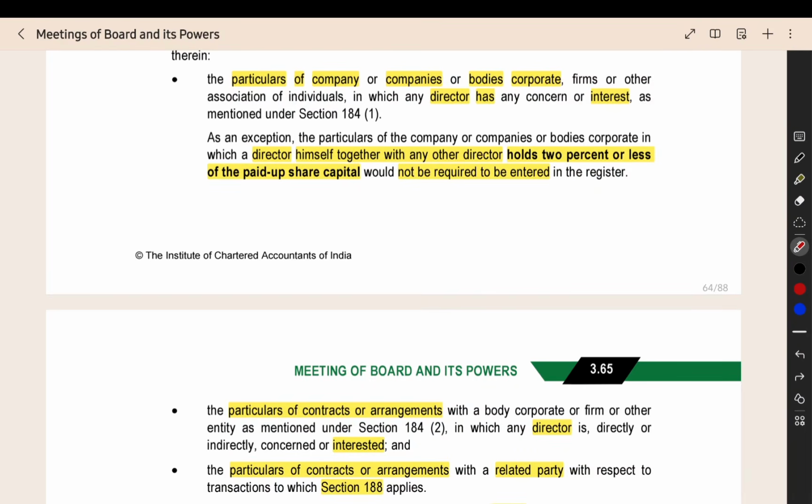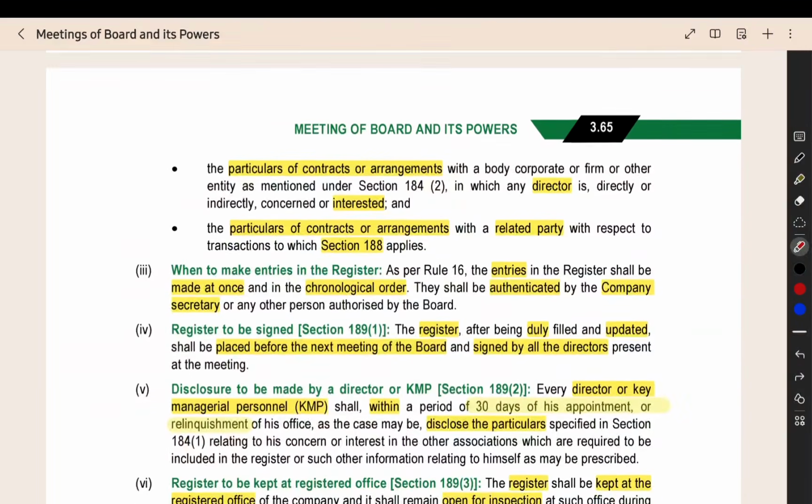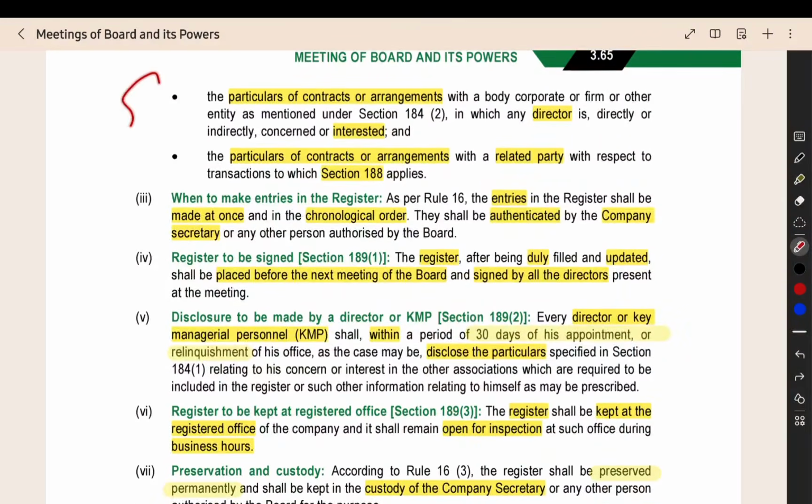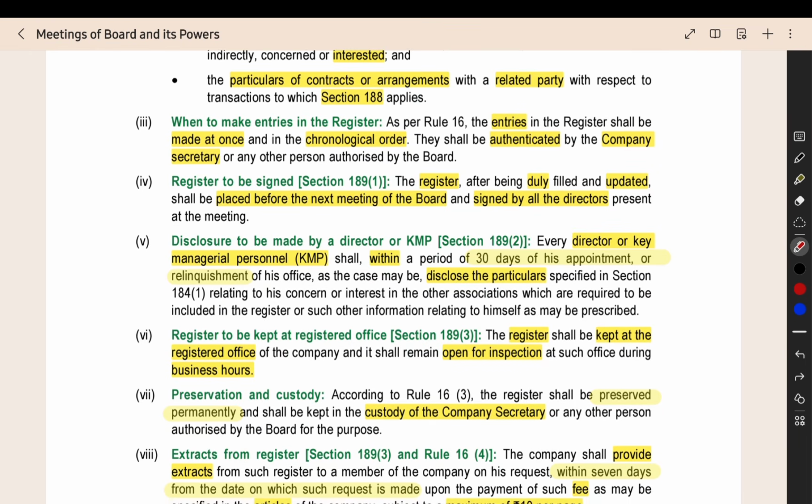And here one company will not be there. What company? In that company, if the director has shares but less than 2% of the paid up share capital, either the director himself or combined with other directors, if the shareholding is less than 2% of the paid up share capital, then that company need not be entered in the register. Then other particulars also you have to write. After that, the entries should be made in chronological order, authenticated by the company secretary. Authenticated means verified by the company secretary whether the details entered into the register are correct or not.